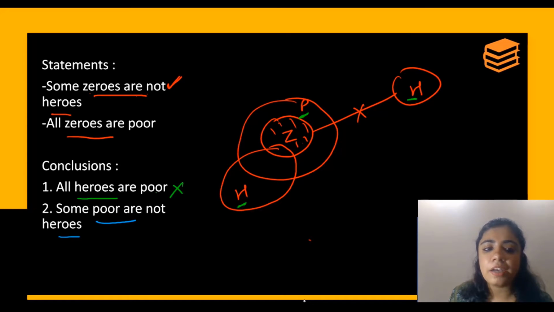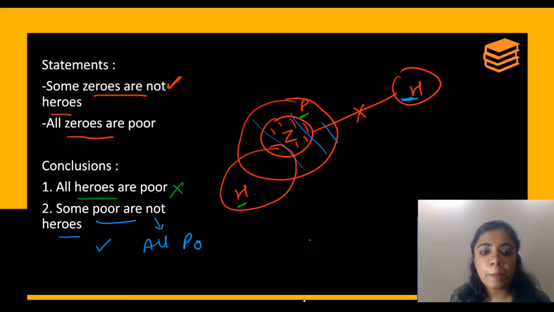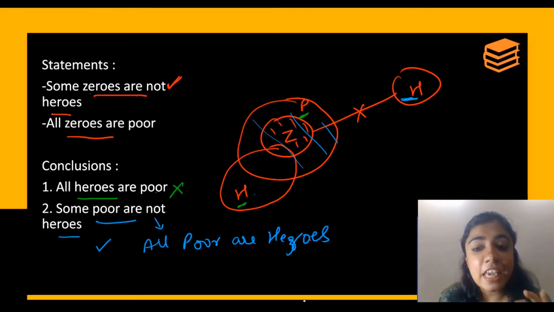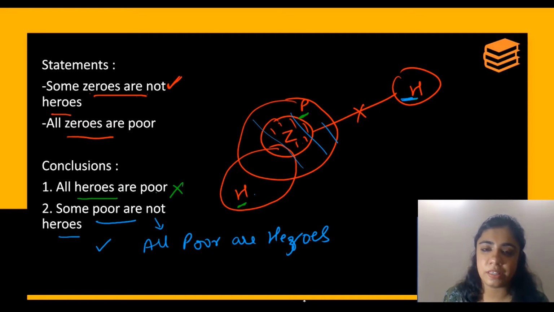Now if we move to the second conclusion. Some poor are not heroes. Now understand. So these are the poor which are not heroes. The entire poor are not these heroes. So visibly it is correct. Now you will try to check the opposite of this. The opposite will be all poor are heroes. If you can make a single diagram where all poor are heroes, then the opposite will be correct.